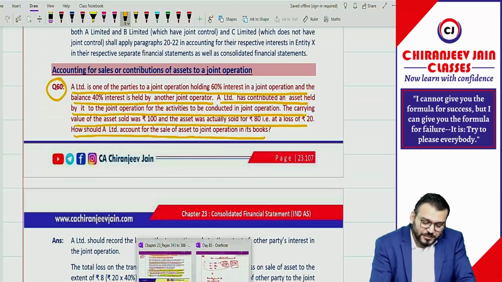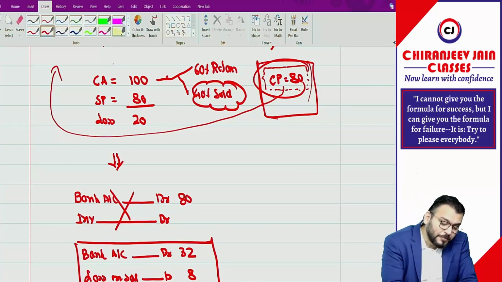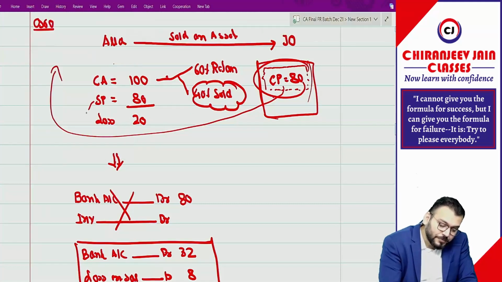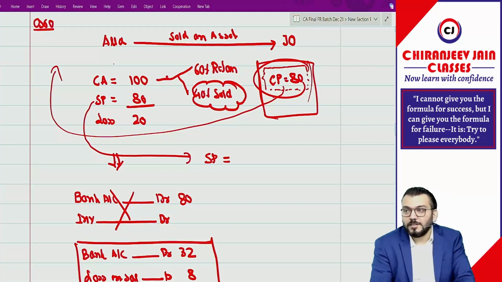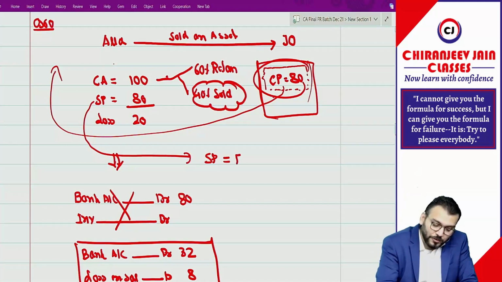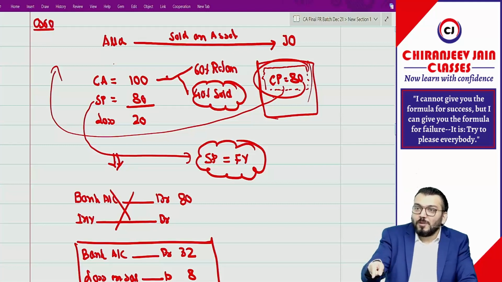Just try to understand when this is the question. Whether there is any evidence of impairment or reduction in NRV. When will that evidence come? Will the sale price be equal to fair value or not? Evidence will come when the sale price is less than fair value.